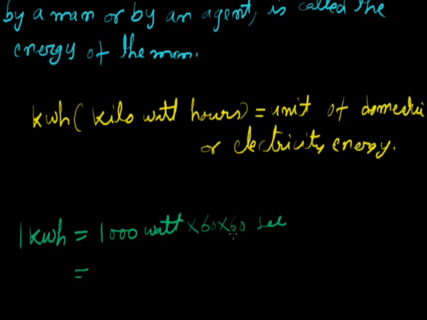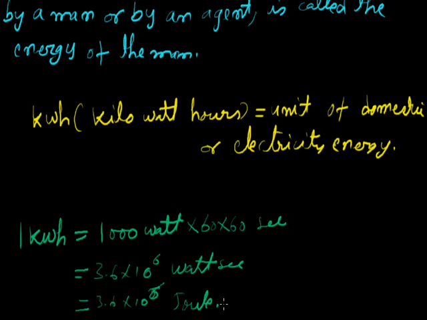So 6 into 6 is 36, so 3.6 into 10 raised to the power 6 watt into second, and we say this is joule. 1 kilowatt hour is equal to 3.6 into 10 raised to the power 6 joule.